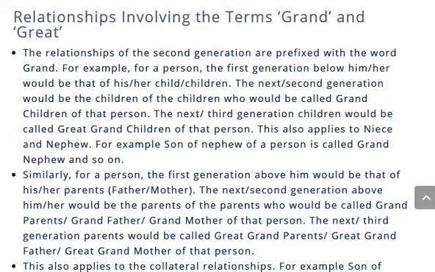The next generation children would be called great grandchildren. Similarly, for a person, the first generation above him would be that of his father or mother. The next generation above him would be parents of the parents, who would be called grandparents. The next generation parents would be called great grandparents.